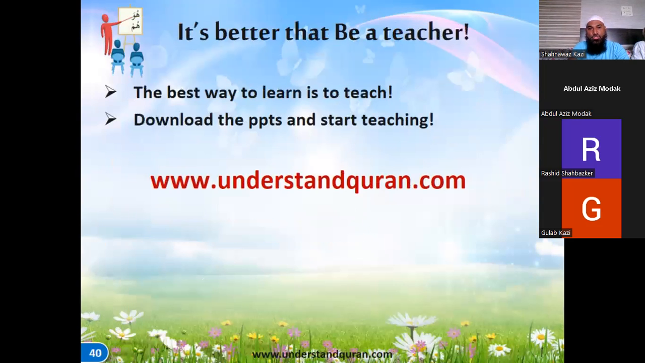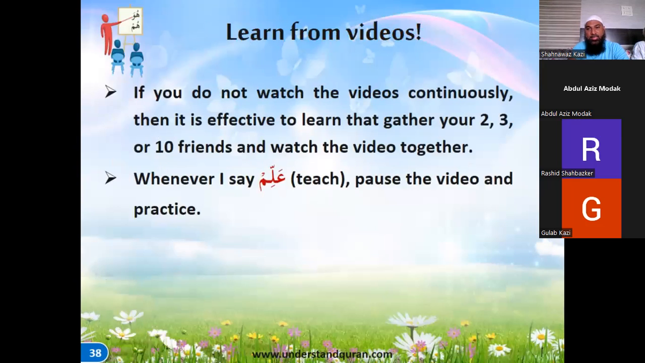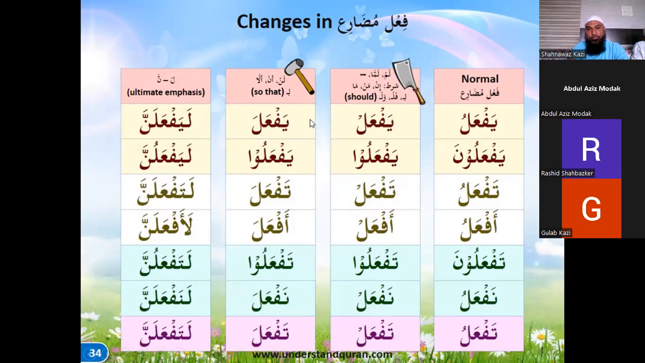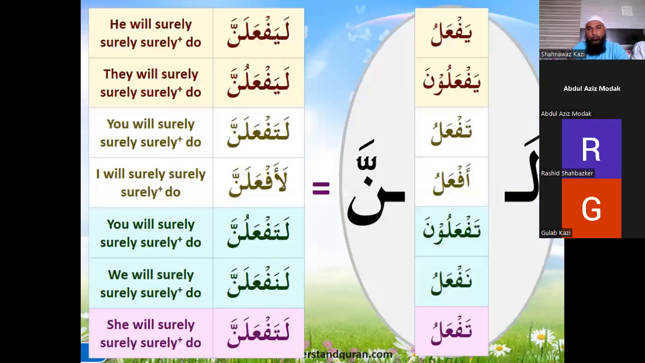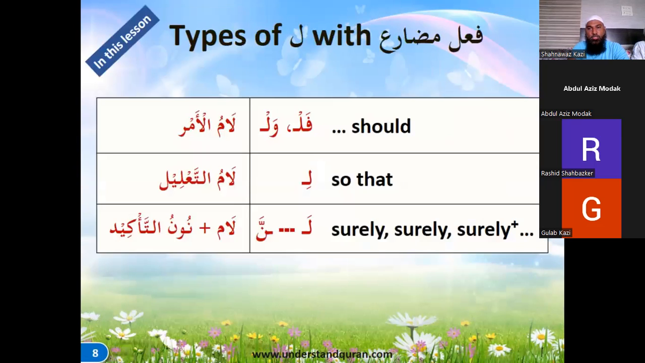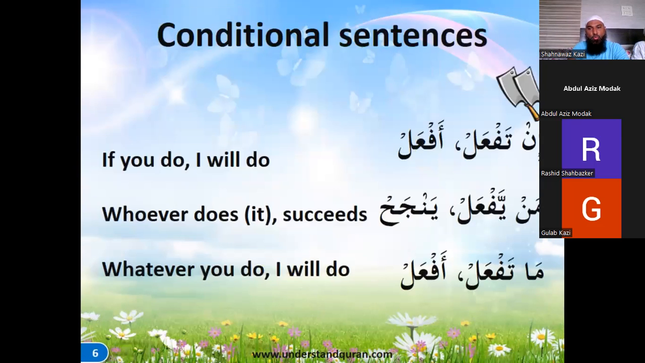So any questions or doubts? Anybody didn't understand anything in this? So you can ask. This is all there in the book.